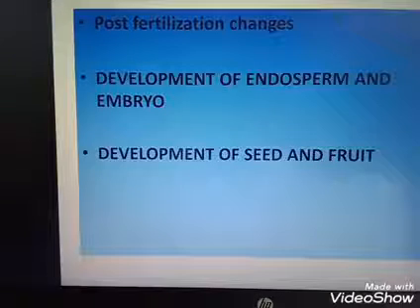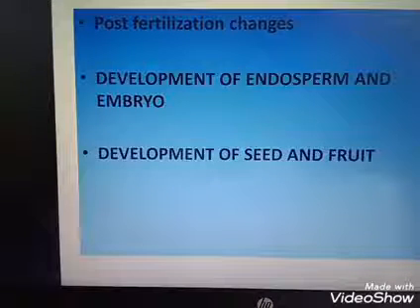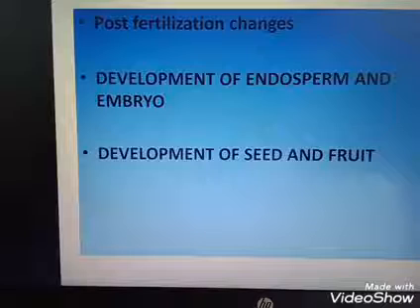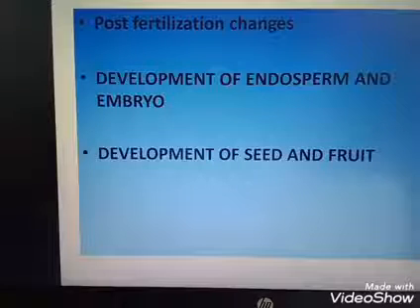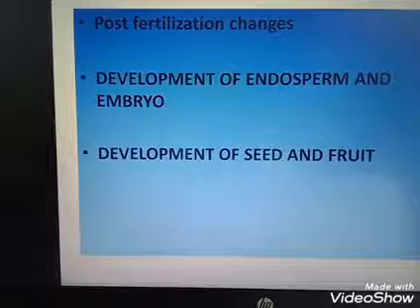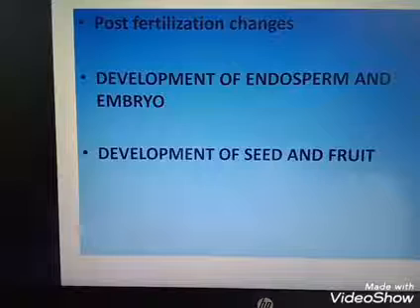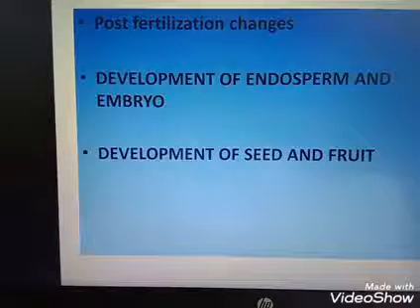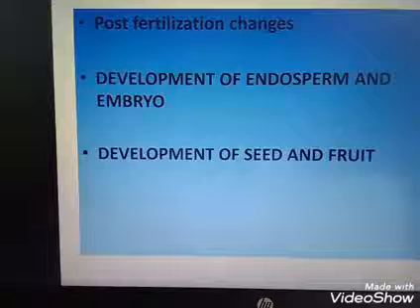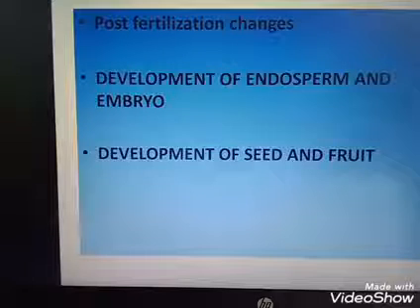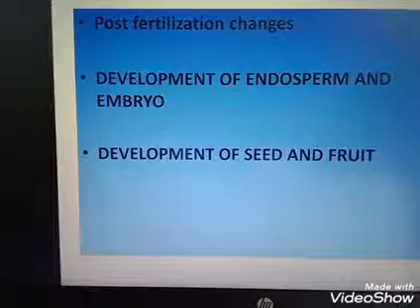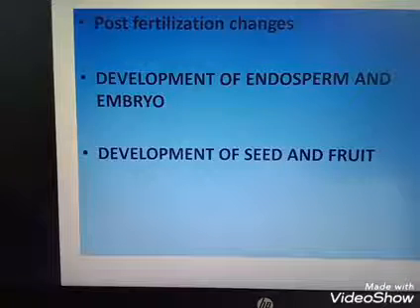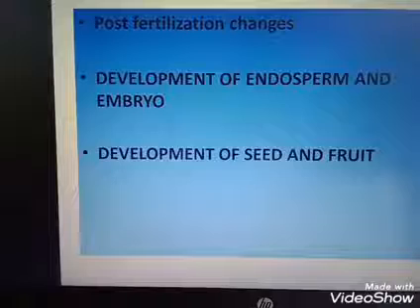In the process of fertilization, the polar nuclei, which contain two nuclei, enter into the embryo sac. Inside the embryo sac, in between the synergids, the egg cell is waiting for the pollen grain. The pollen grain fuses with the egg and forms the zygote. The next pollen grain fuses with the central cell and forms the triploid nucleus that we discussed. Here we are discussing post-fertilization changes.